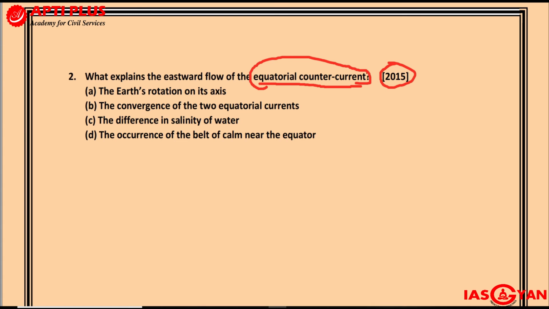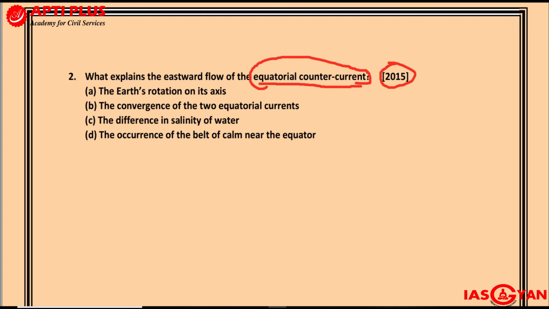C, the difference in salinity of water, and D, the occurrence of the belt of calm near the equator. Now, why this question was very difficult for people who had appeared in 2015 was because the answer was not easily available in any of the standard books. So many of the institutes came up with their own answer keys, and there was a lot of variation in the answer for this particular question.